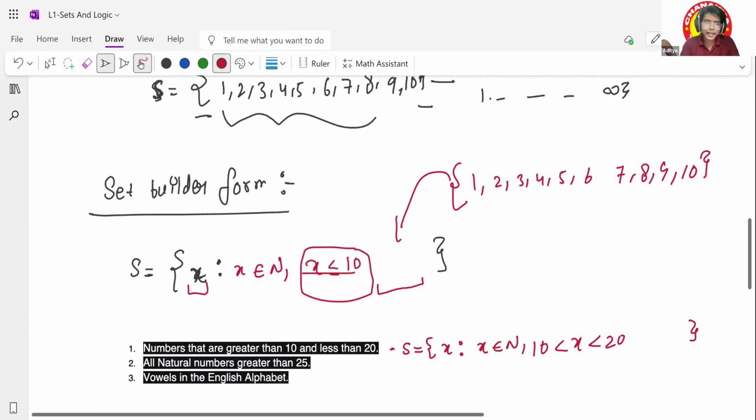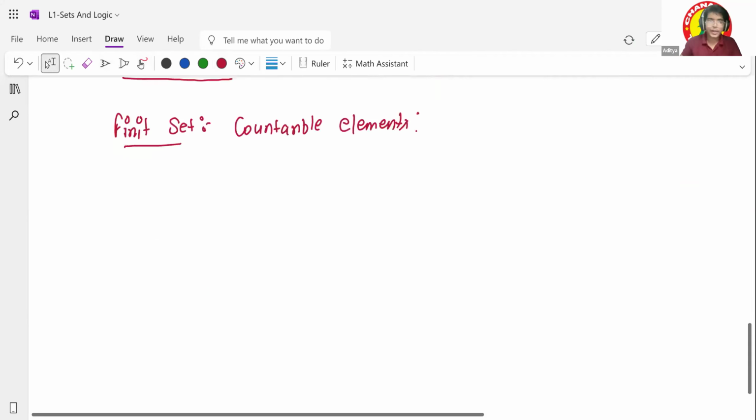In that case, this set becomes your infinite set, because whatever value you put, it comes out to be infinite. There is no bound on those values. So I can say infinite means infinite set. Infinite set means uncountable.